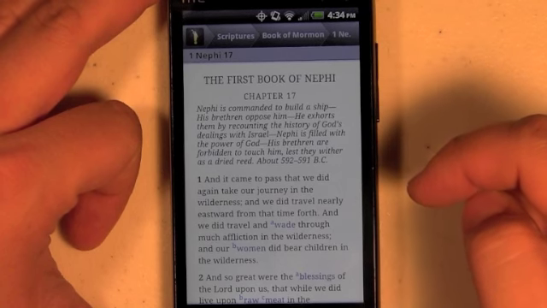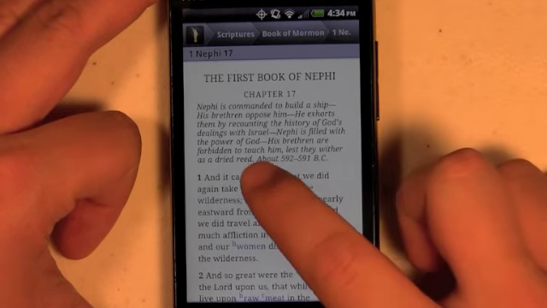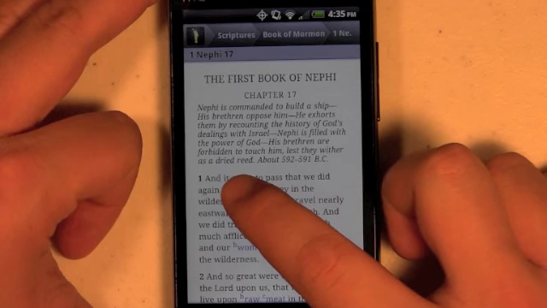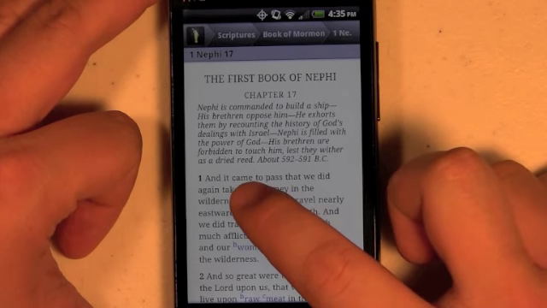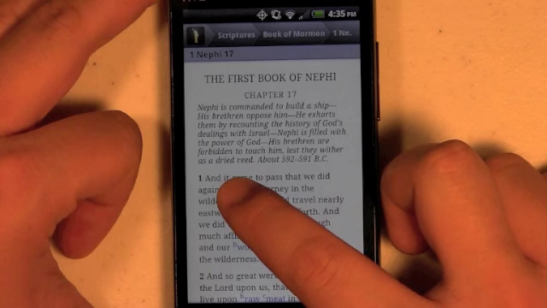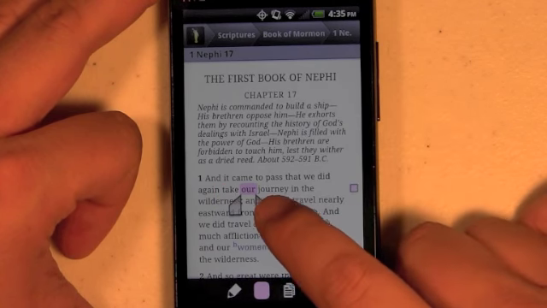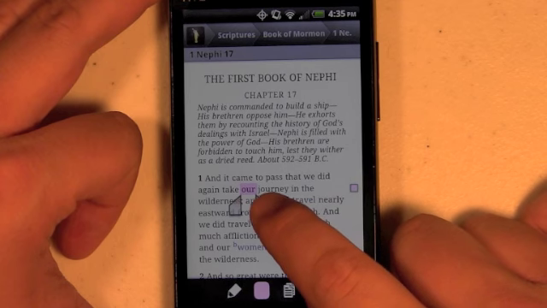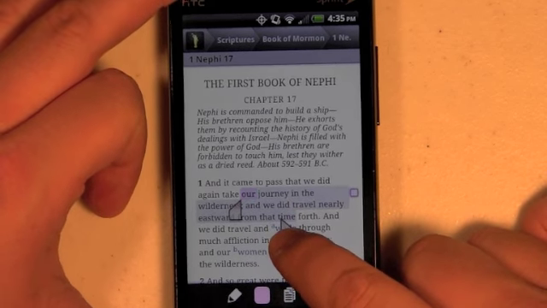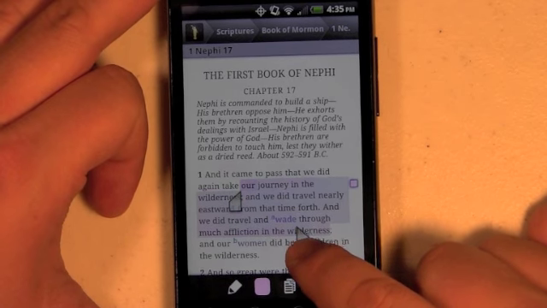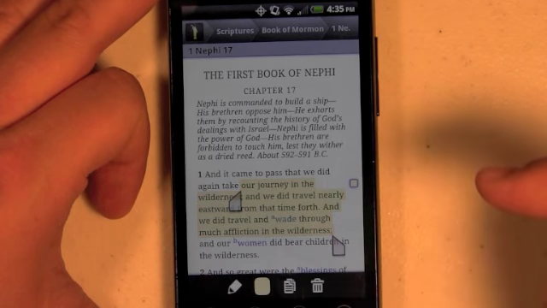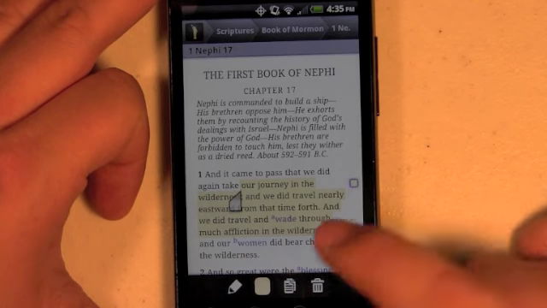So the biggest new features that we've added in this version is in relation to the annotation sync. We now have fairly advanced highlighting and the ability to annotate your scriptures as well as some other content. So you'll see once you tap and hold on a word, it will select it and highlight it. Then I can drag these sliders to what I do want to highlight. I can also change the color. If I want to make it a different color, I can do so. I can add a note.